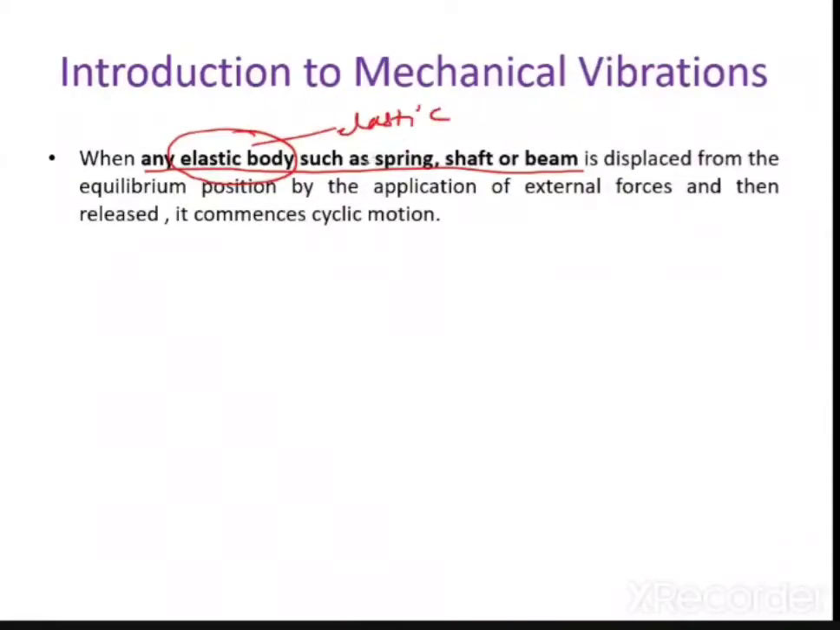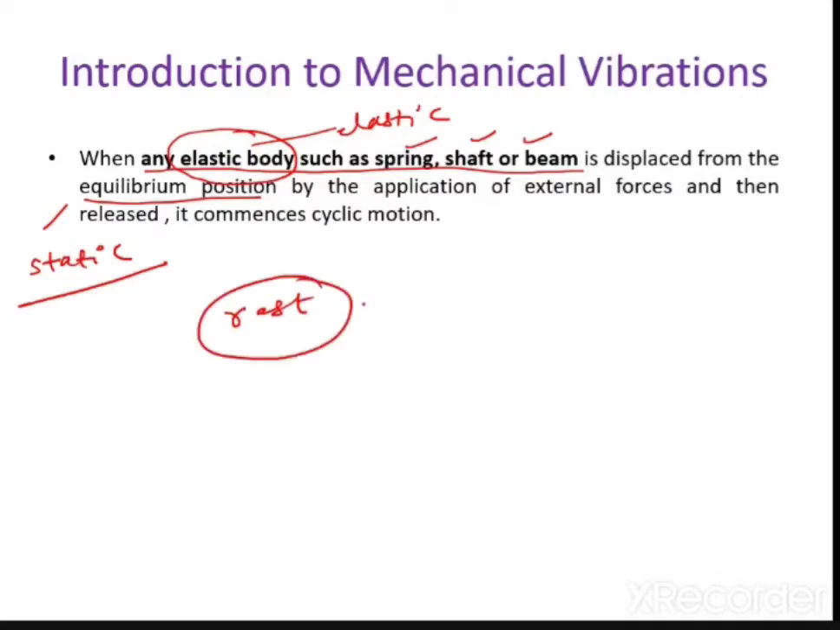Already you have studied strength of materials, so you know what elasticity is. I will not go deep into what elasticity is. So any elastic body, for example a spring, a shaft, or a beam, is displaced from an equilibrium position. Equilibrium position means the static equilibrium position. Any body at a static equilibrium position, or under a rest condition, will not come into motion unless and until you apply some force. This is what we have already studied.